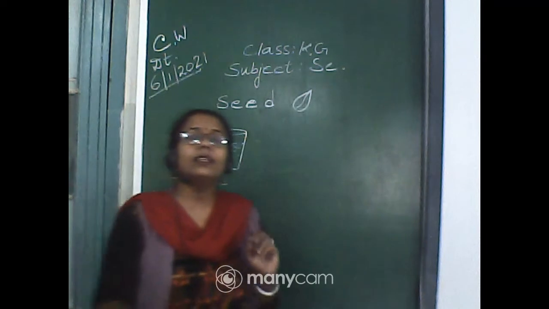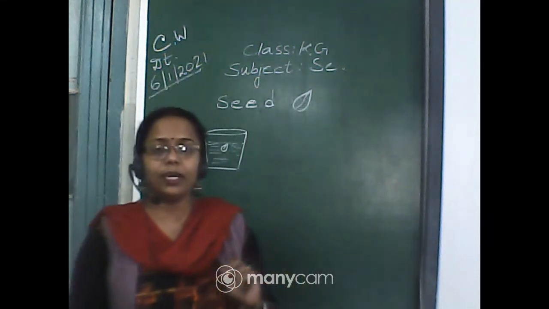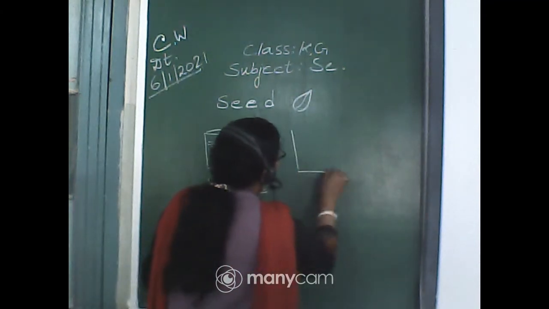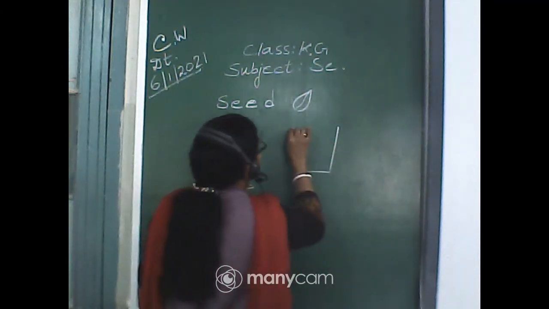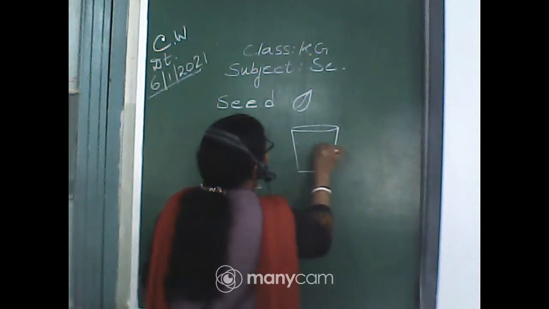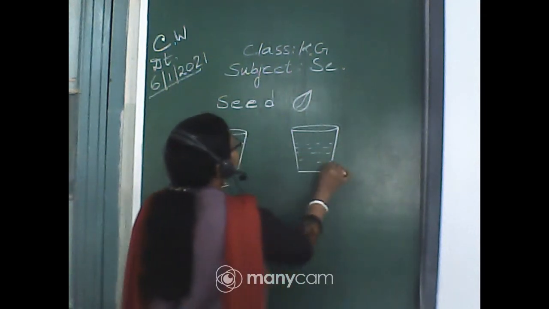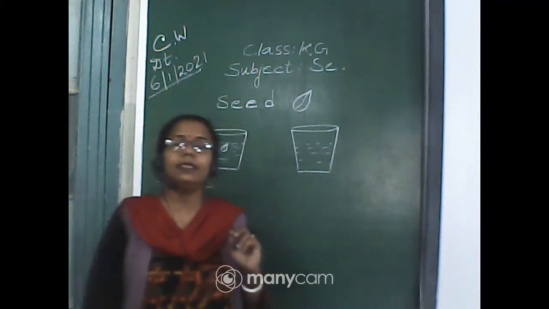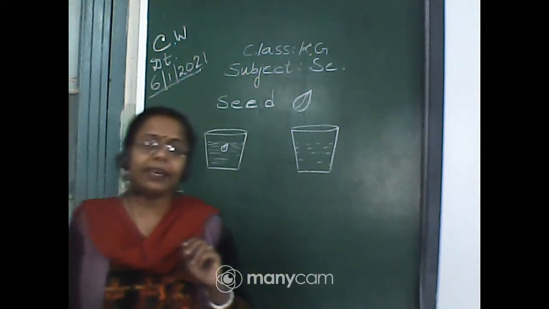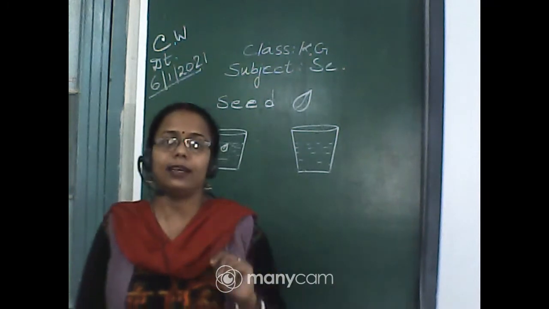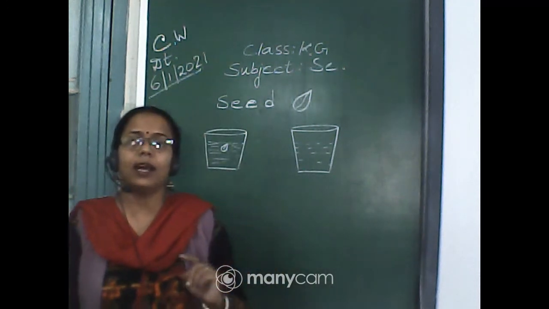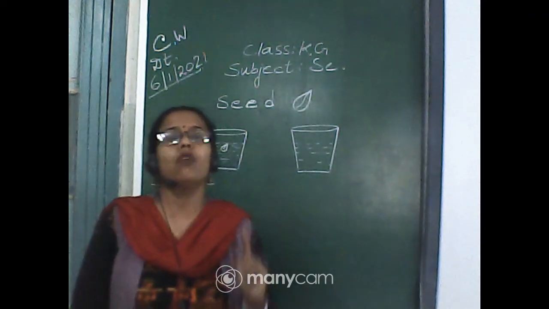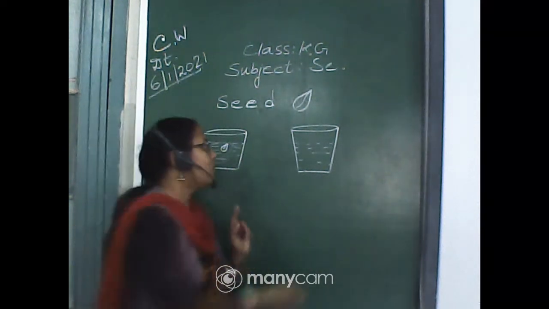Now in the second step, can you tell me what we have to do after sowing the seed? We will regularly water the seed, and the seed needs air as well as sunlight. Without sunlight, without proper air and without water, the seed cannot grow.